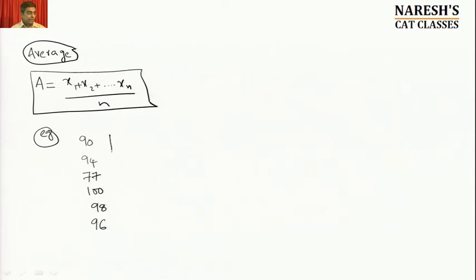Now if I ask you what is the average percentage score of this student, because each subject is for 100, what is the average score of the student in a subject? The regular method that you all have is 90 plus 94 plus 77 plus 100 plus 98 plus 96 divided by the number of observations, 6.